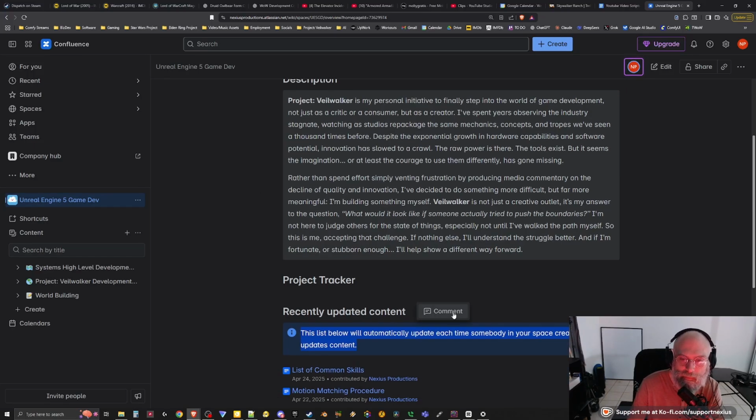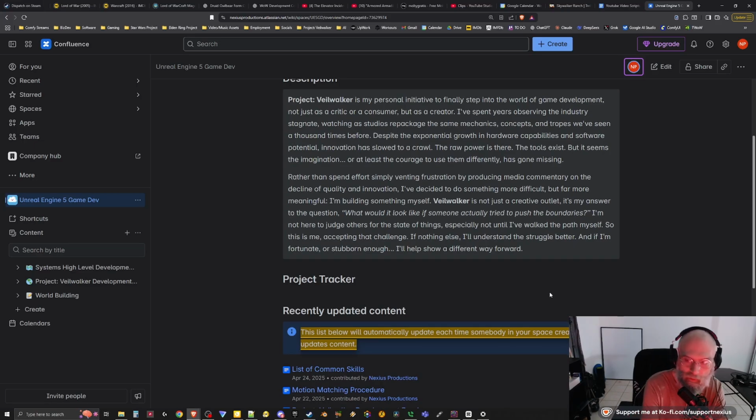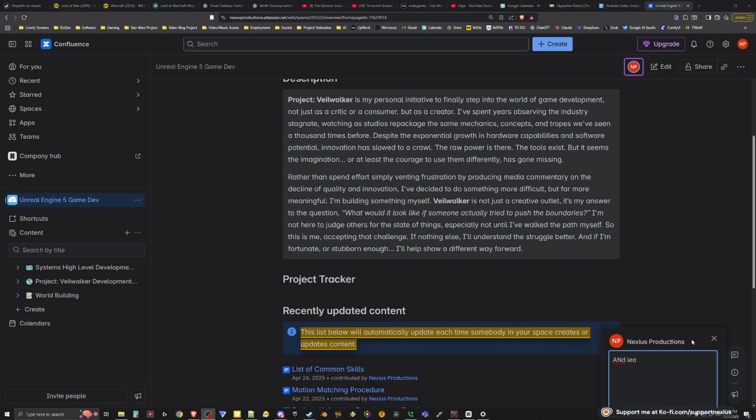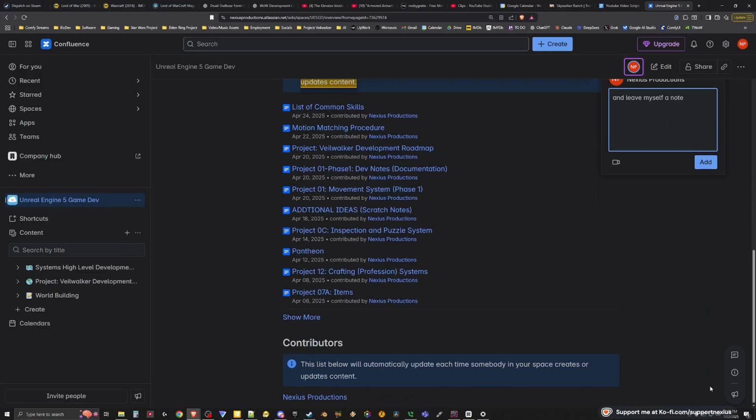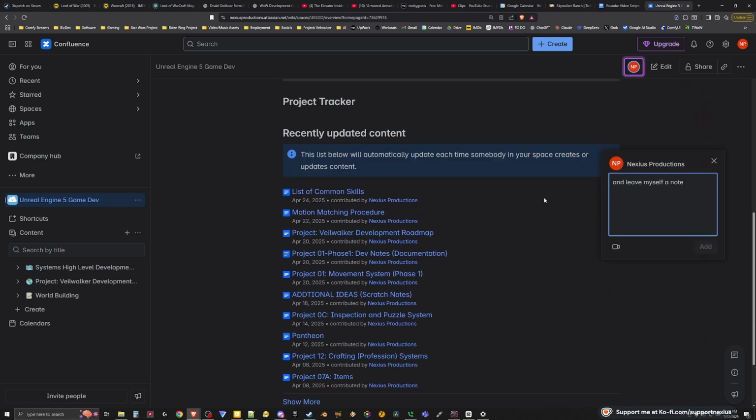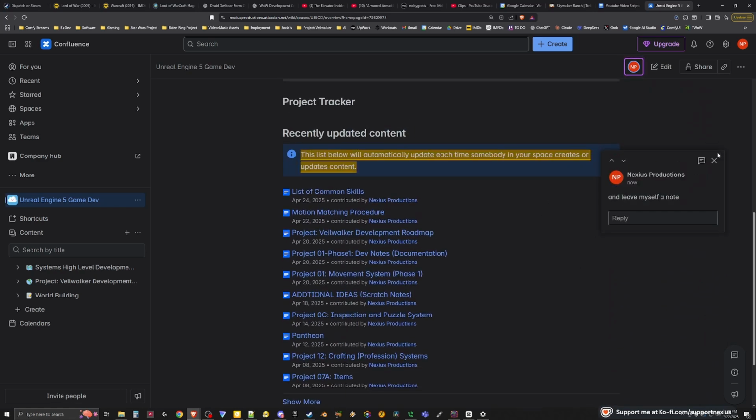See, I can highlight something here, hit comment, and so you guys can see, hit comment and leave myself a note, right? And then I just hit add. Okay. So the next time, I can see that it's highlighted, and if I click on it, there's the note. So I'm going to go ahead and hit resolve here.